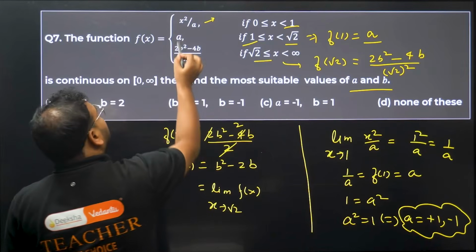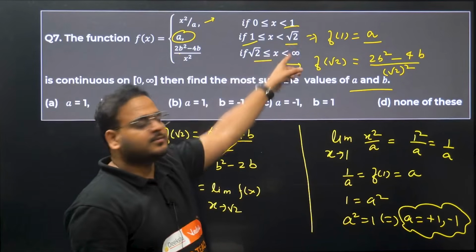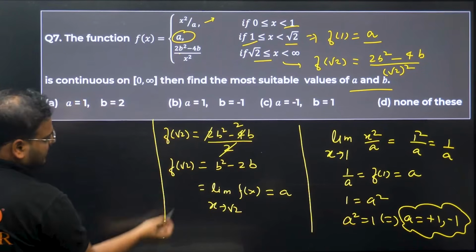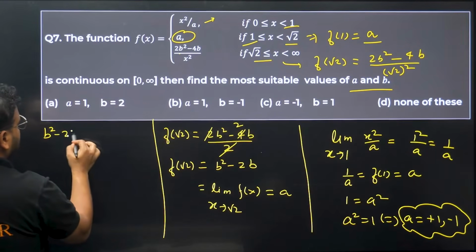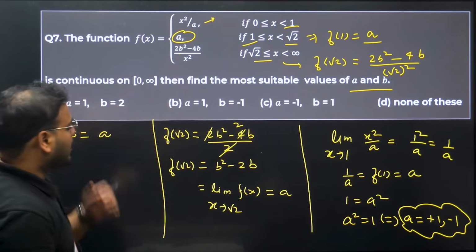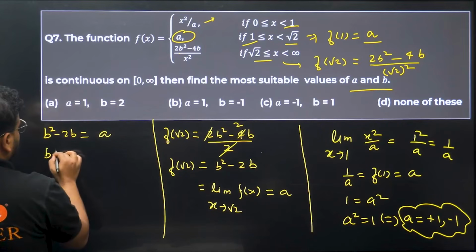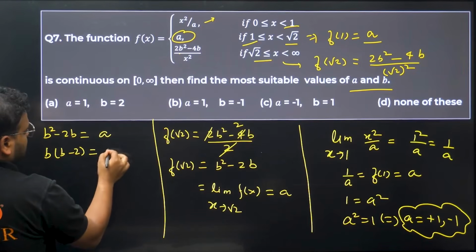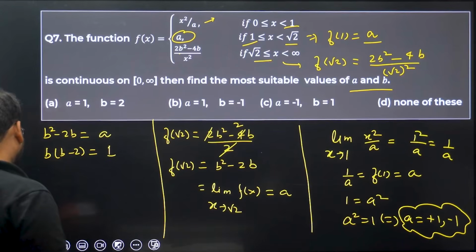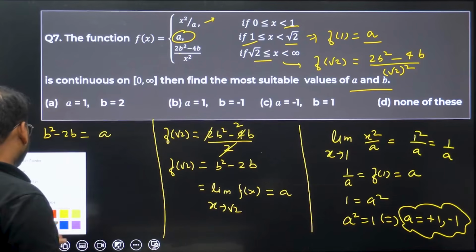And how much is that? We can find this for the limit, right? Root 2 is not equal to 1 over here, so I can use the limit condition. So I get this equals a. Have a look. So I'm getting b square minus 2b equals a. Alright, if I look at the value, I get b times b minus 2 equals a. I don't think we need that. We'll use the options directly from here.